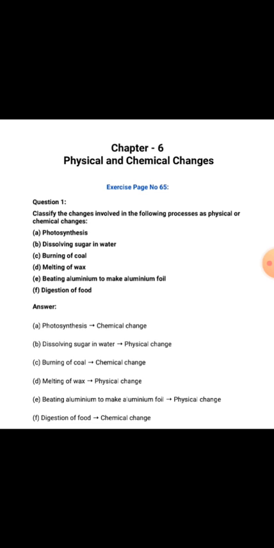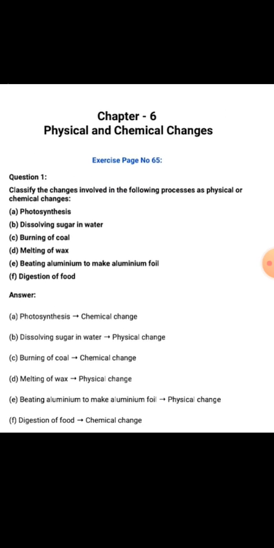Second one is dissolving sugar in water. This is the physical change. Third one is burning of coal. So this is a chemical change. Fourth one is melting of wax. This is physical change. Fifth one is beating aluminium to make aluminium foil. So this is physical change. And last one is digestion of food. So this is chemical change. You write the answer in your copy like this.